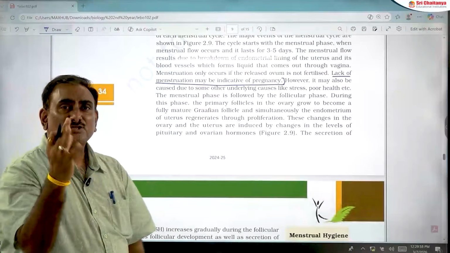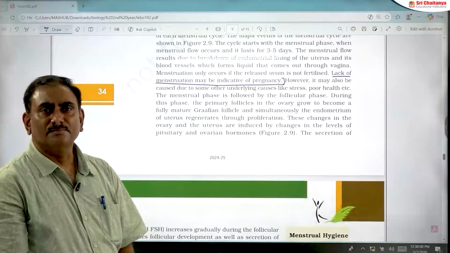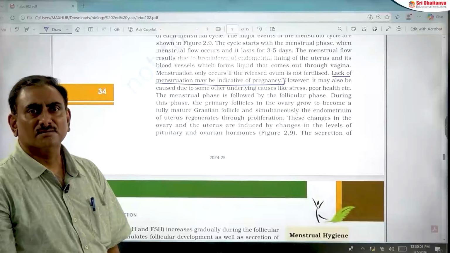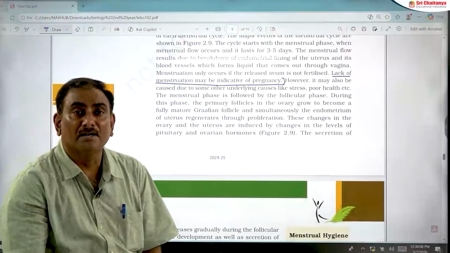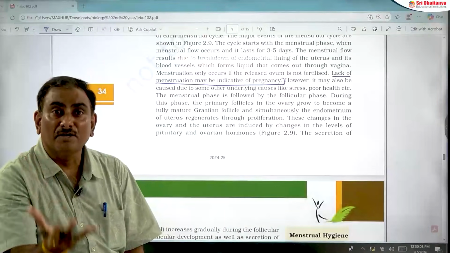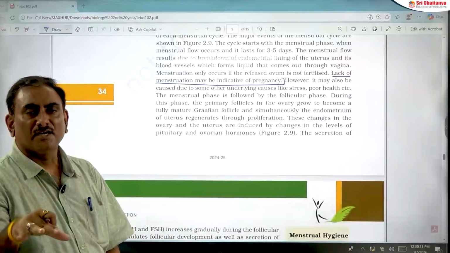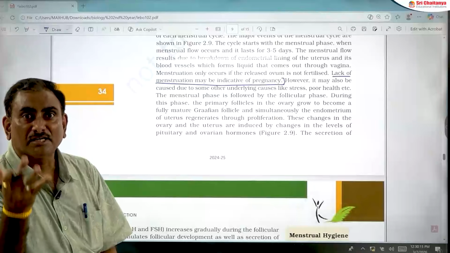The first 5 days of menstrual cycle are the menstrual phase. The 6th day to 13th day is called the proliferative phase, because proliferation of endometrium occurs, regeneration of endometrium in the wall of the uterus occurs. That's why it is called the proliferative phase, also called the follicular phase.